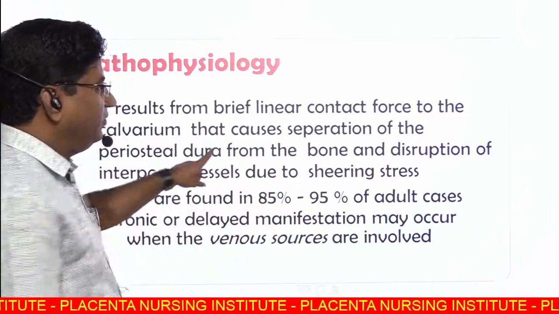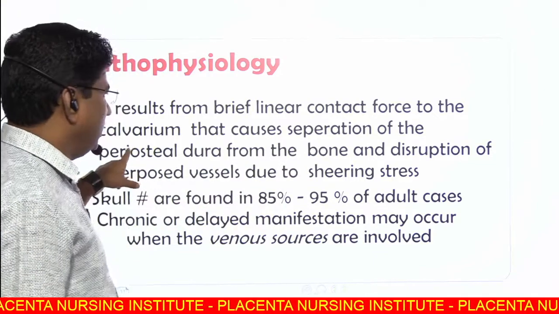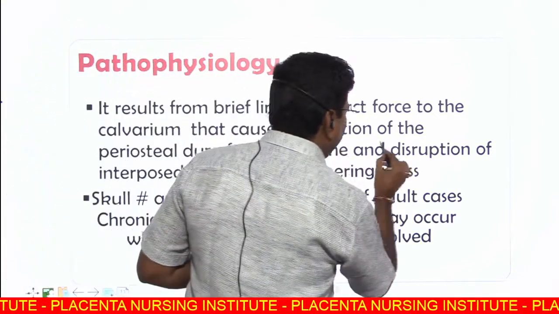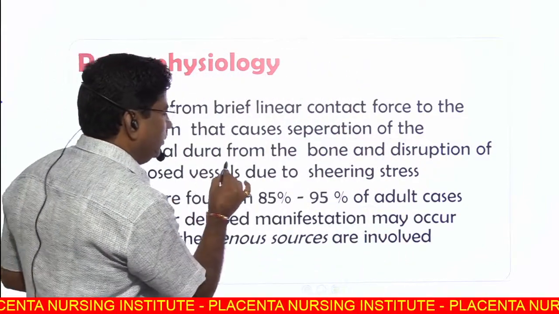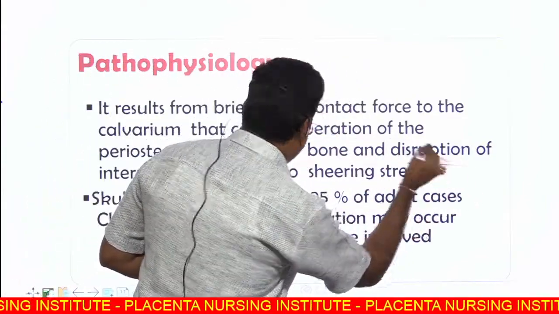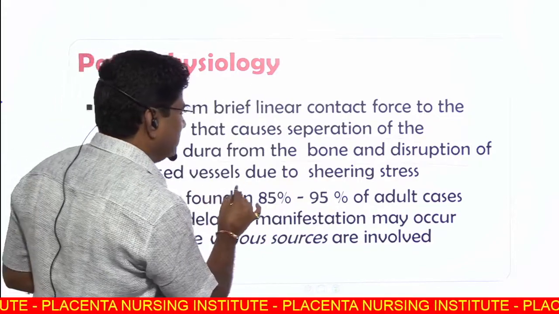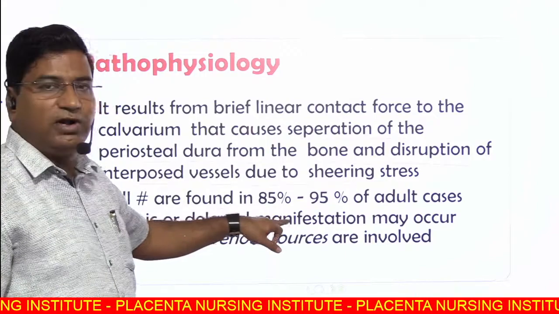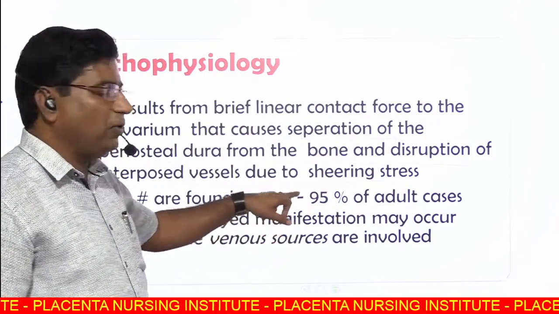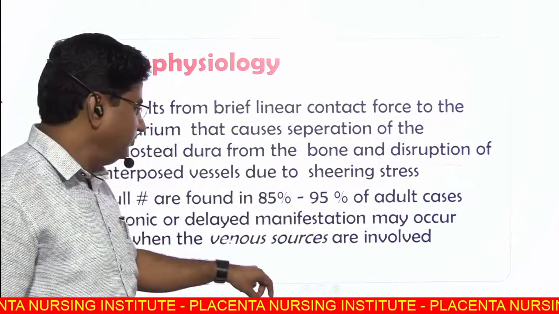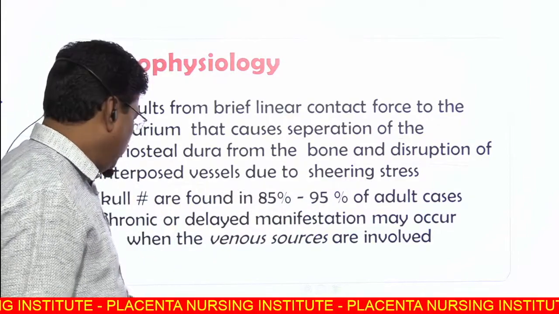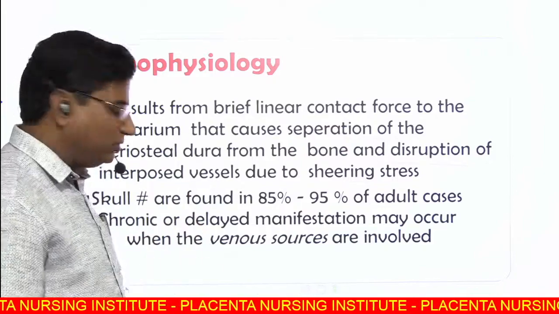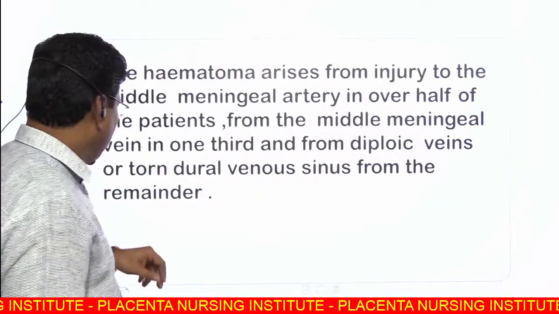It results from brief linear contact force to the calvarium that causes separation of the periosteal dura from the bone, and disruption of the interposed vessels due to shearing stress. Skull fracture most commonly causes this type of pathophysiology, causing epidural hematoma, or a venous sinus bleed is involved.